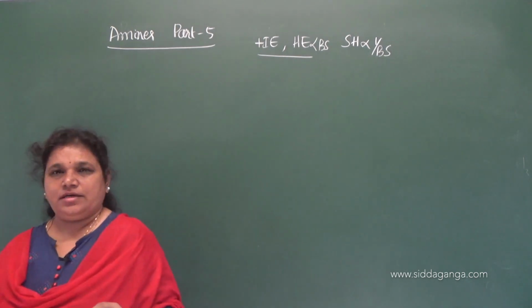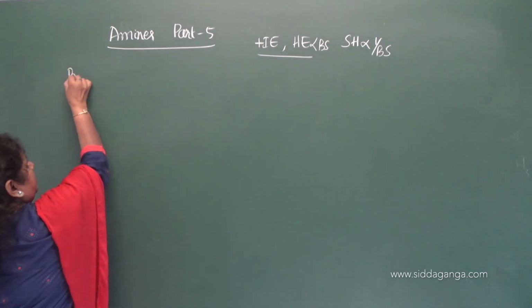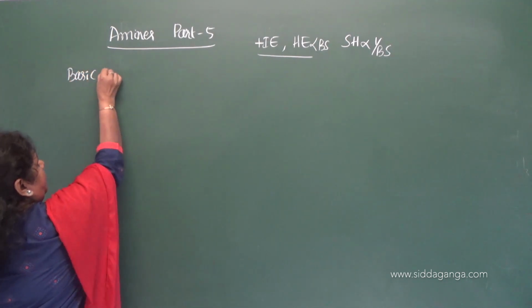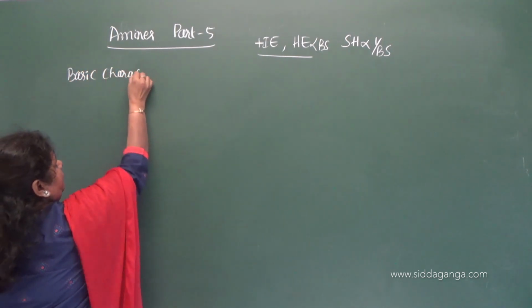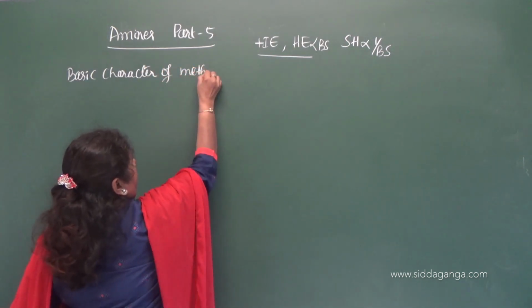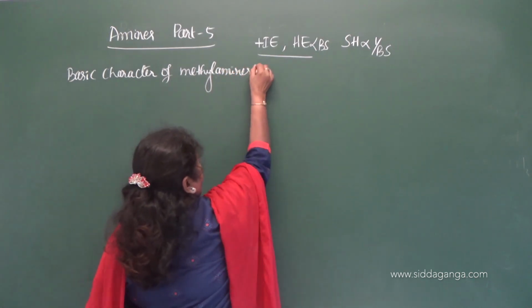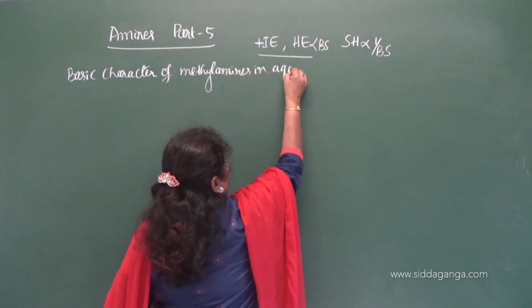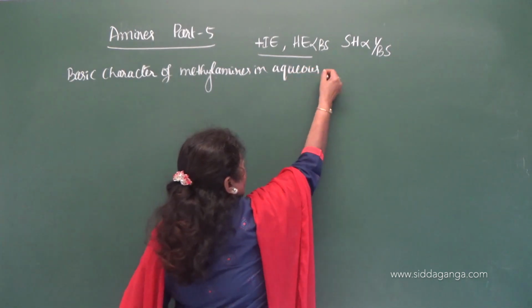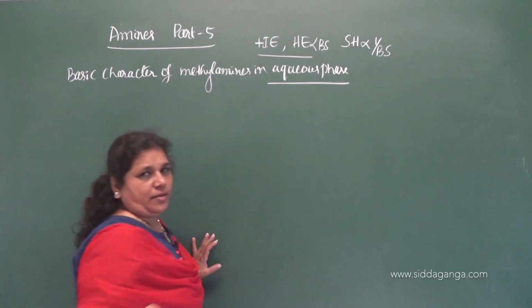Now let us consider the basic character of methylamines in aqueous phase. This you have to remember.